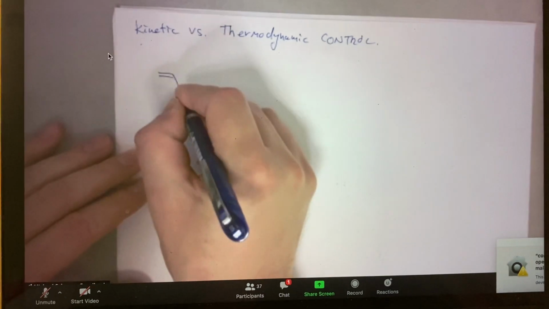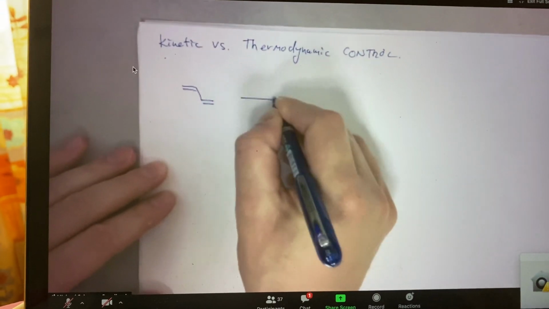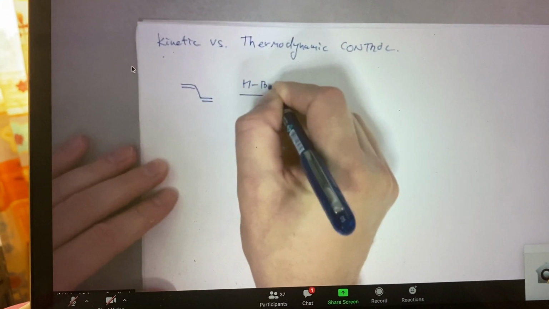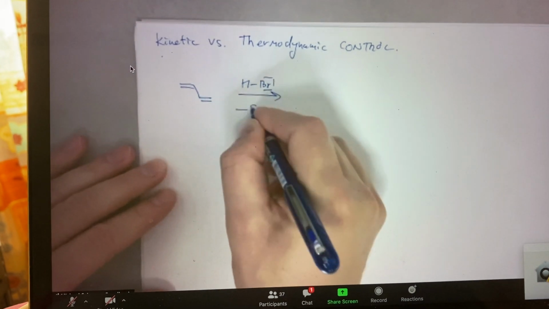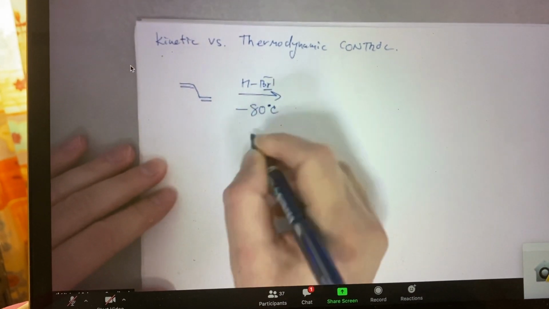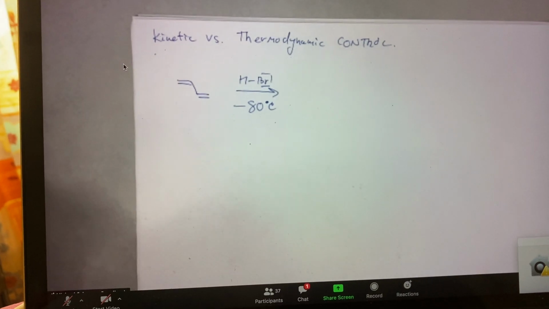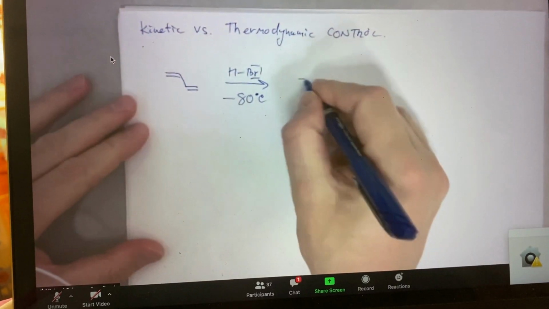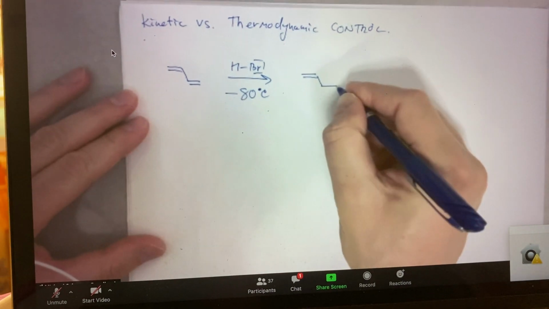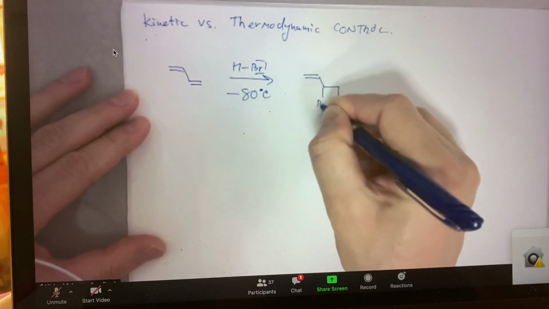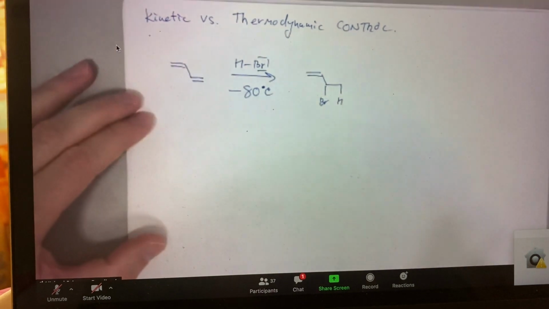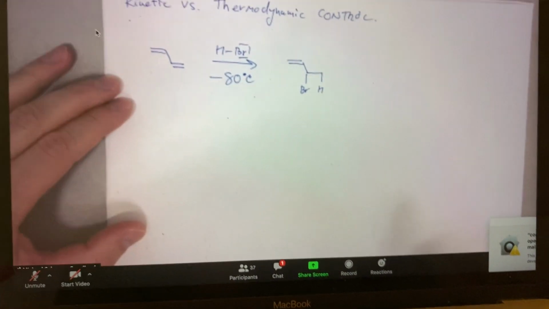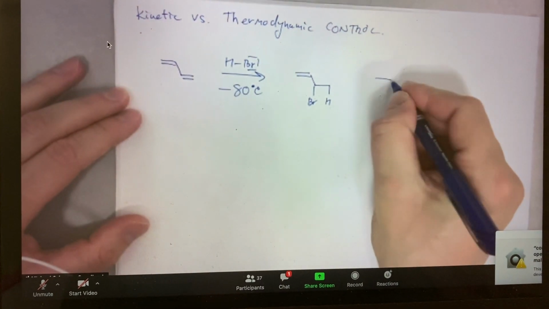We're going to take butadiene. We're going to look at what happens when it's reacted with HBr at minus 80 degrees Celsius, so very, very low temperature. We make both our 1,2 addition product and our 1,4 addition product.